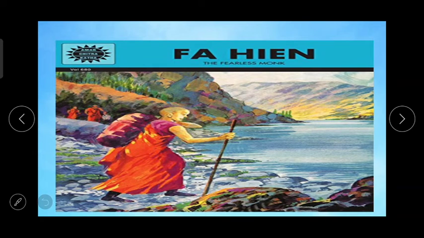In this period, the Buddhist monk Fa-Hien came to India from China. He has written an account of his travels in India, and from his writings we learn about efficient administration of the Gupta empire.